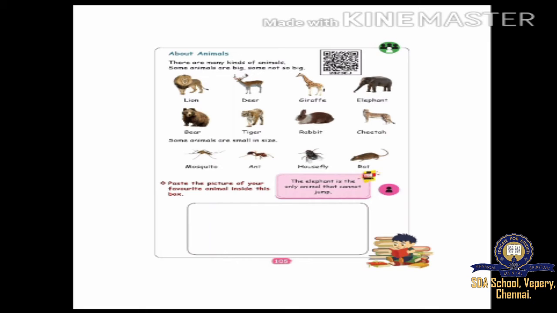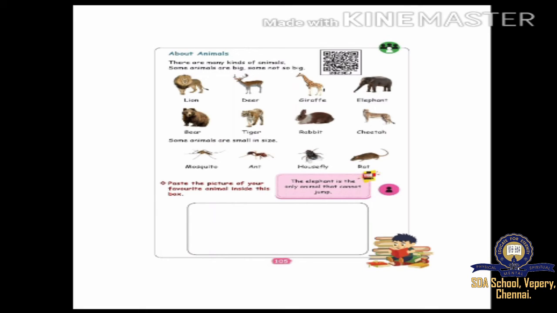Lion, deer, giraffe, elephant, bear, tiger, rabbit, cheetah. You can see the elephant is very big and it will be strong also.